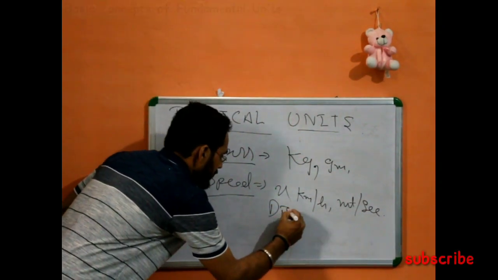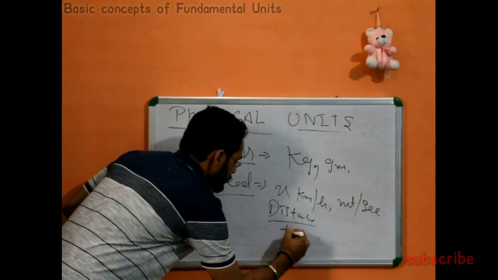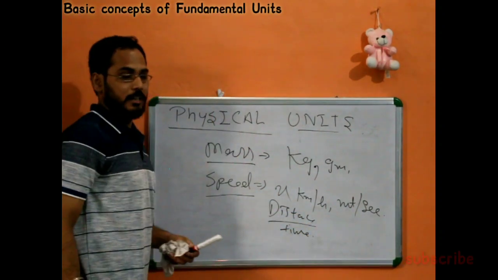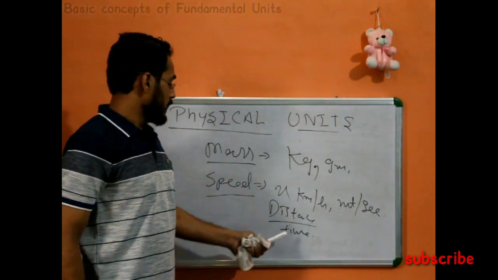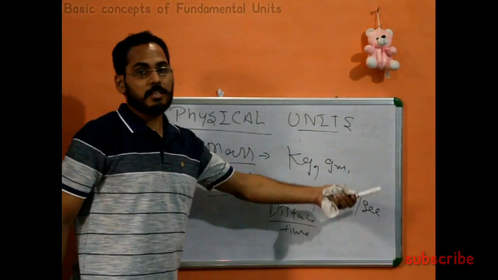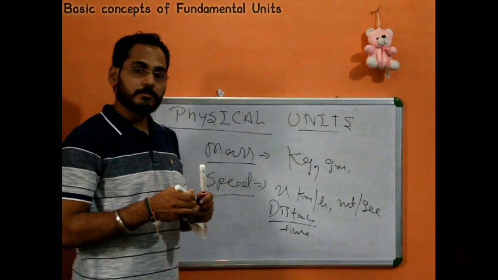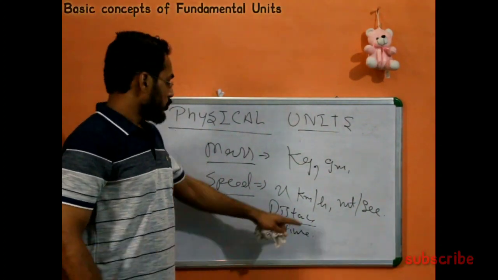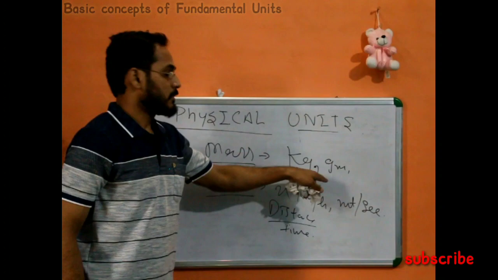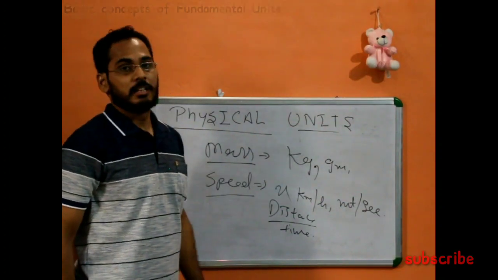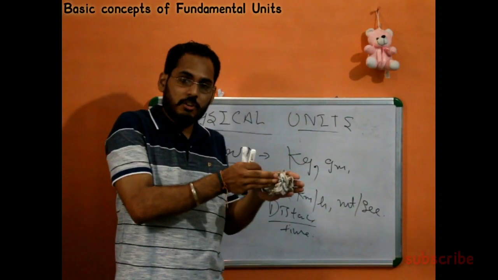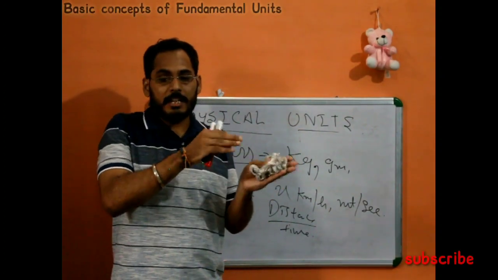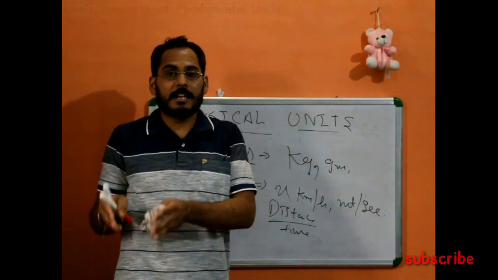We can take an example like distance upon time. Distance you can measure in meter, kilometer, and time obviously in hour, second or minute, it is up to you. So these all are physical units. Now, exactly the same as physical quantities, which we can categorize into two parts, fundamental and derived quantity,